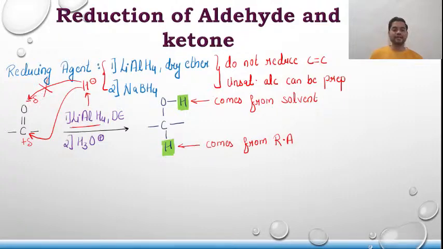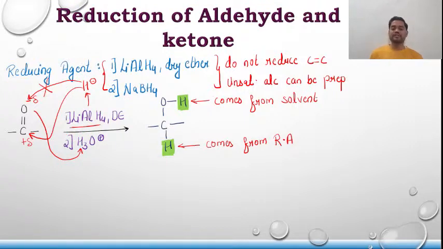Because this is also a negatively charged species and this is also a negatively charged species, so they will repel each other. That is the reason this hydrogen is definitely not coming from the reducing agent. The other source of hydrogen is the solvent, and that's why the O minus extracts this H plus from the acidic medium.